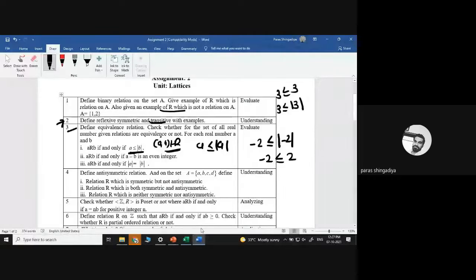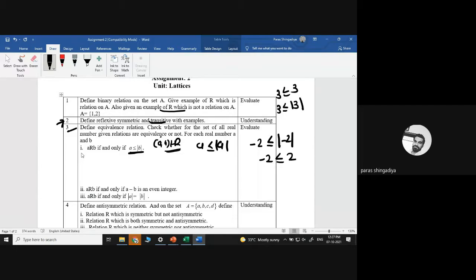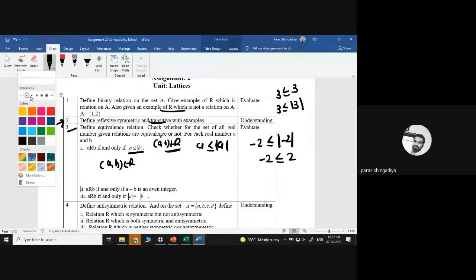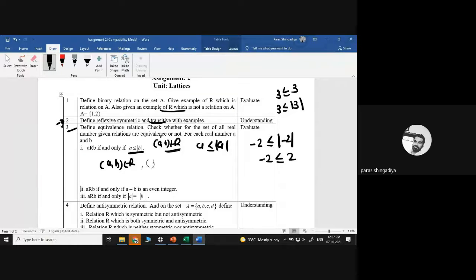Now what about the symmetric property? Will it satisfy the symmetric property? In symmetric, what do you have to prove? If (A, B) belongs to R, then you have to check that (B, A) belongs to R. That is called the symmetric property. If (A, B) is in R, then (B, A) should also be in R. What does (A, B) in R mean? A is less than or equal to mod B. Okay, that is given. So can we write B less than or equal to mod A?